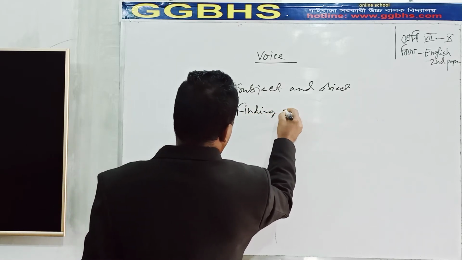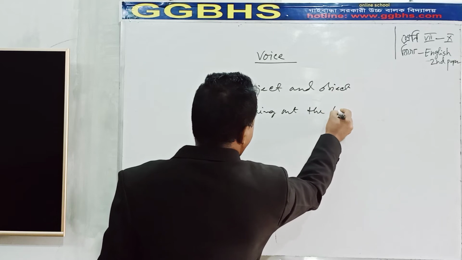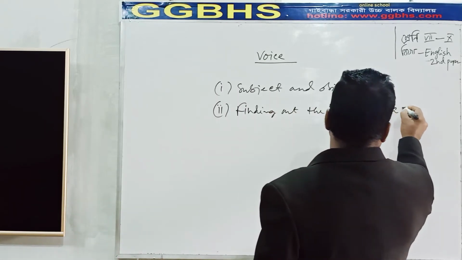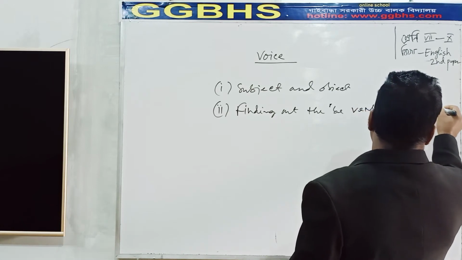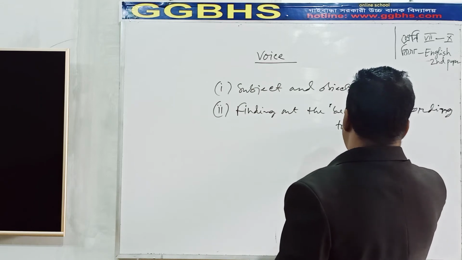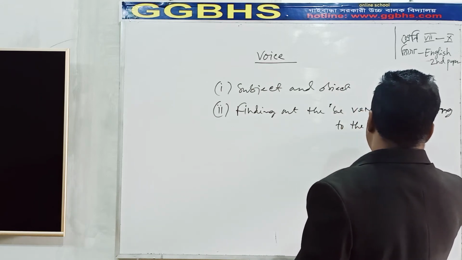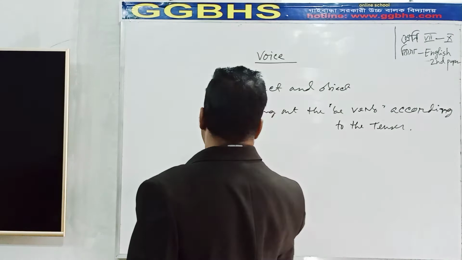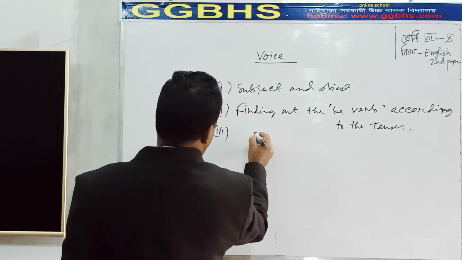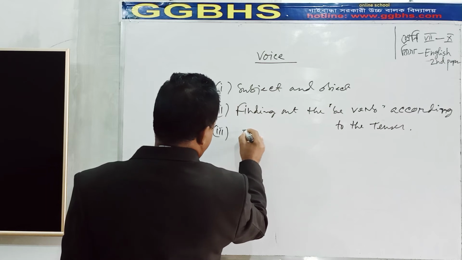finding out the be verb according to the tenses. Third of all, you have to know the list of verbs.